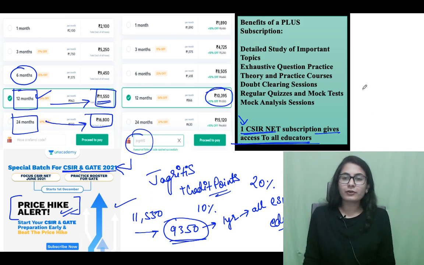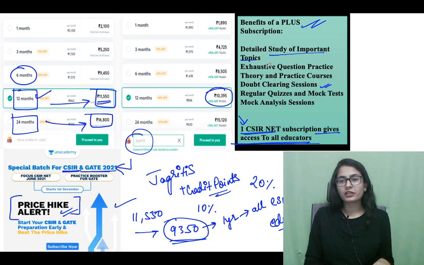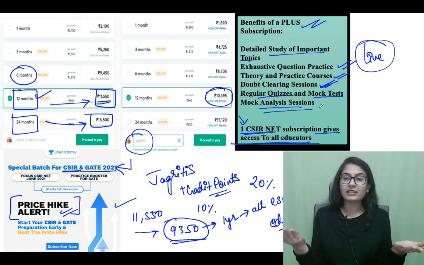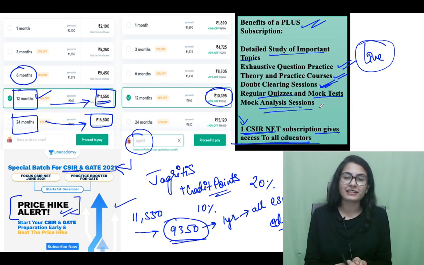Along with the doubt clearing session. So I think you are getting detailed study of important topics, exhaustive question practice, theory and practice courses, two different types of courses, doubt clearing sessions, everything live. Regular quizzes, mock tests and mock analysis sessions. You can actually ask questions in real time. That is the best thing.